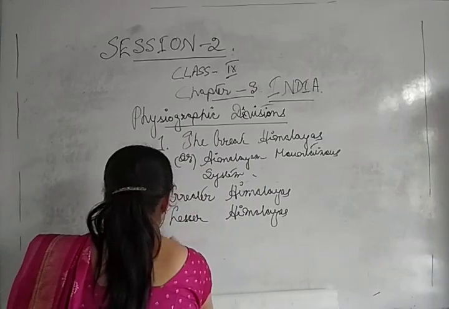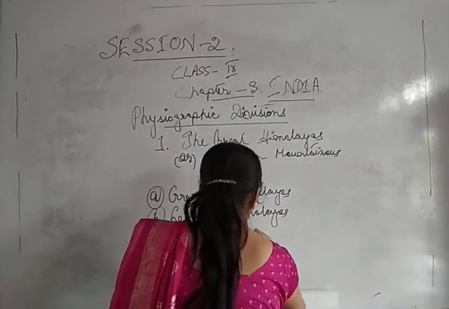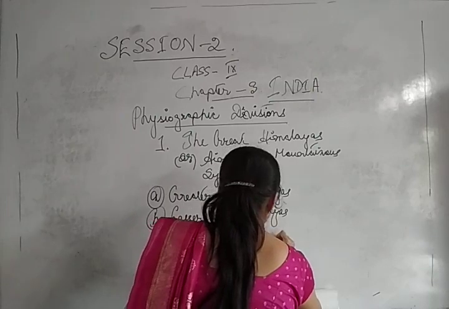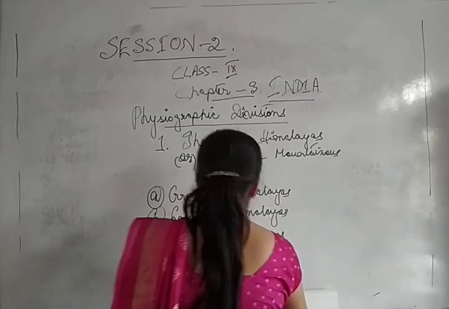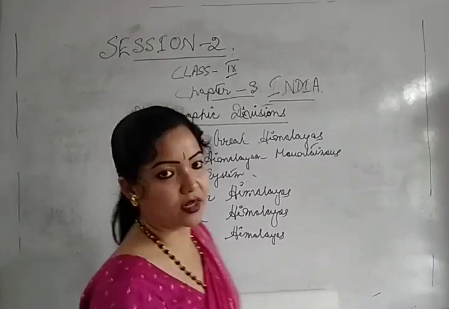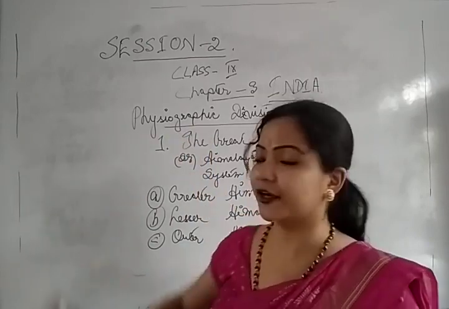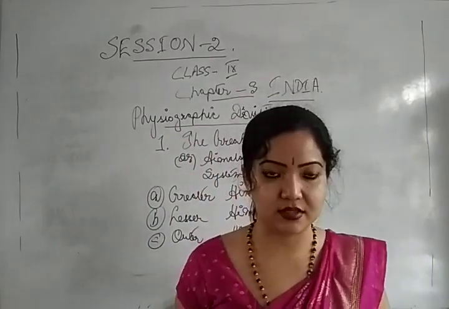And number C, the Outer Himalayas. The Greater Himalayas, the Lesser Himalayas, and the Outer Himalayas. So these are the 3 main parts of the entire Himalayan mountainous system.